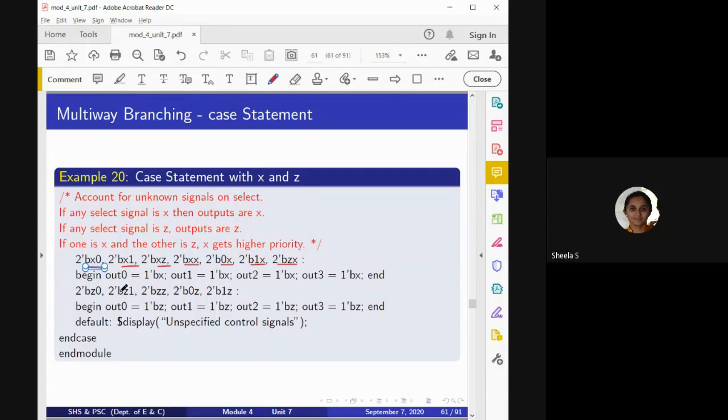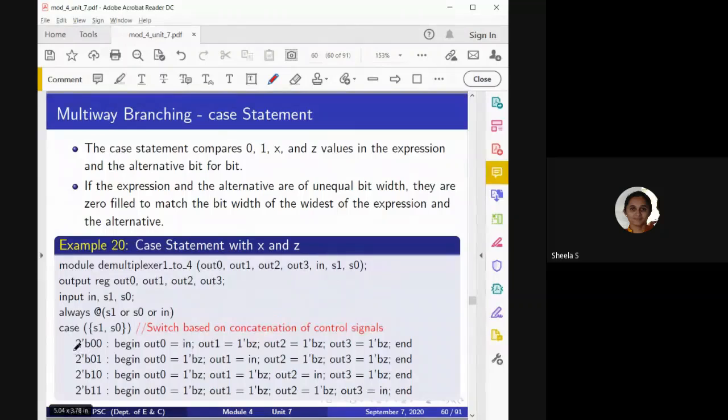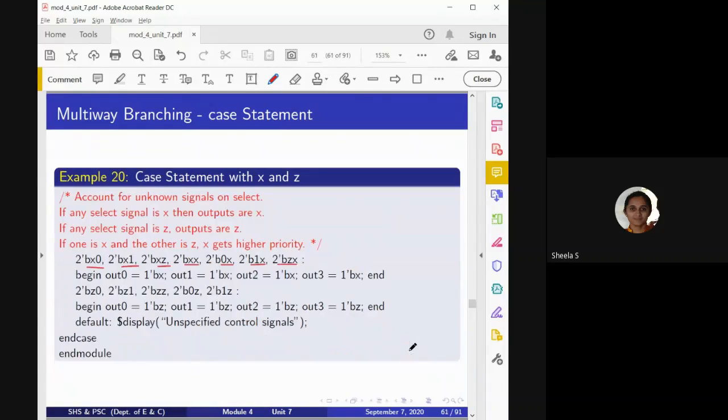See, for example, here, for only one condition, I have written this set of statements. Similarly, when the input is equal to x0, my output should be equal to x. And even when the input is x1, then also the output should be equal to xx.